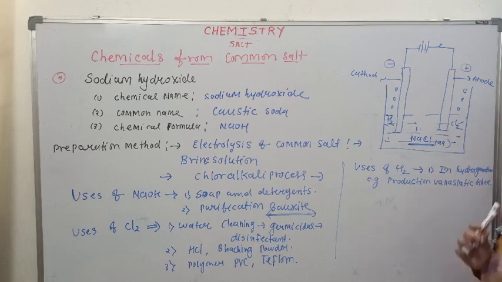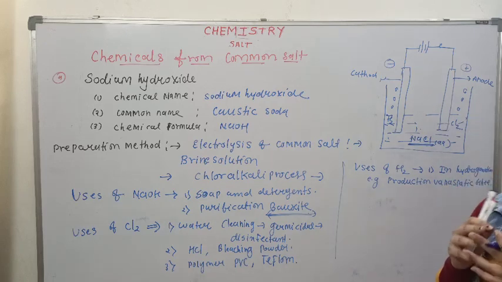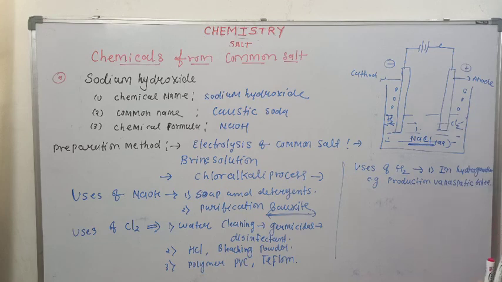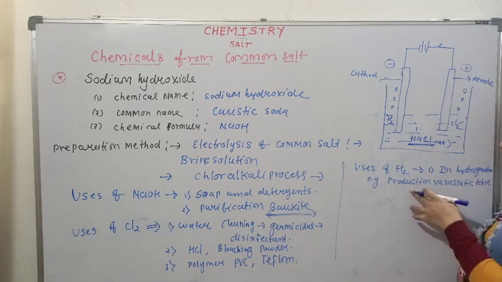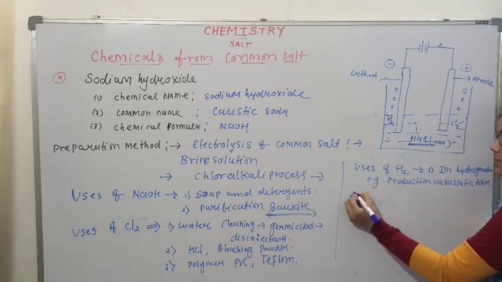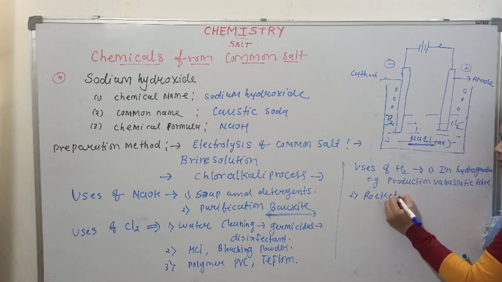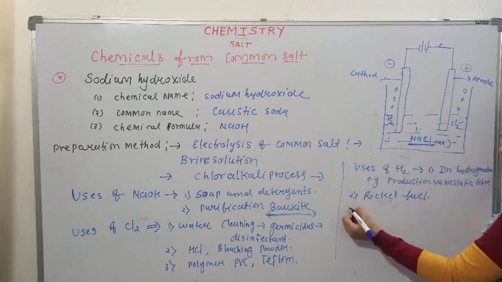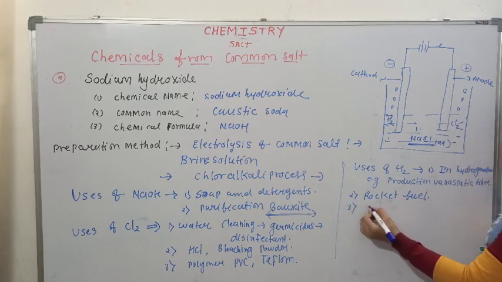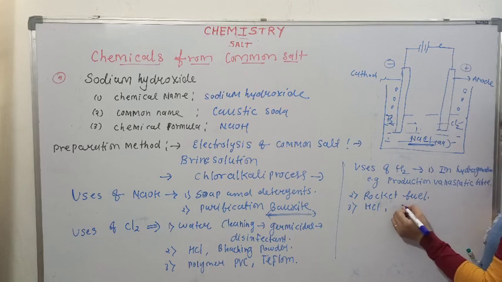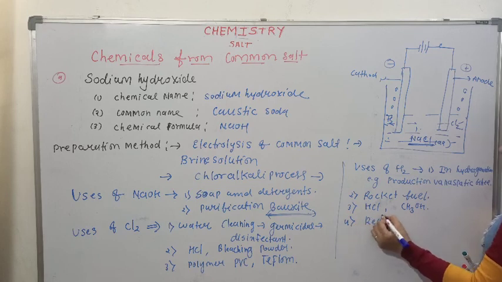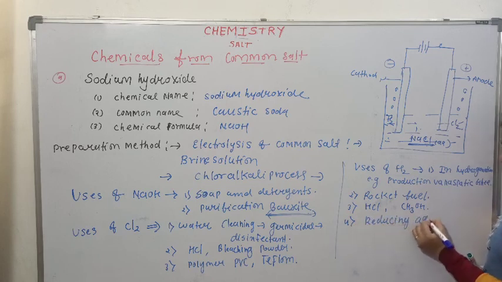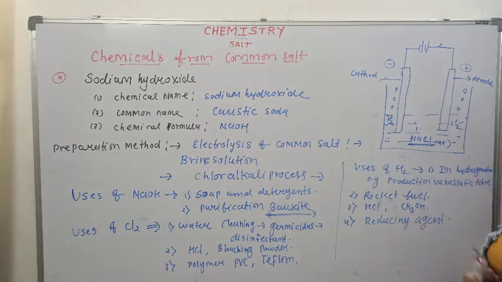Vanaspati ghee is prepared when hydrogen gas is passed through vegetable oil in presence of nickel, platinum or palladium catalyst. So this is a hydrogenation reaction. It is used as rocket fuel. Why is it used as rocket fuel? Because it is a very light fuel and highly combustible. Then it is used in production of hydrochloric acid, methanol, etc. as reducing agent. So these are the uses of hydrogen.